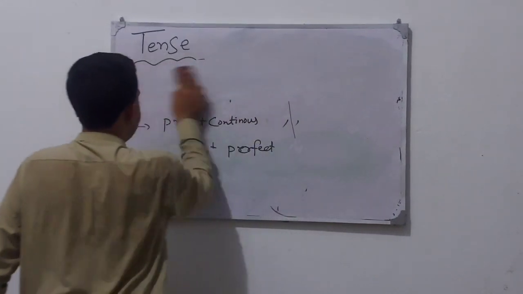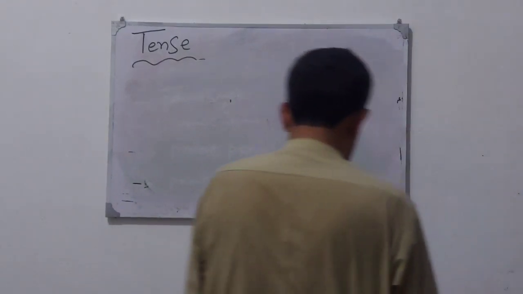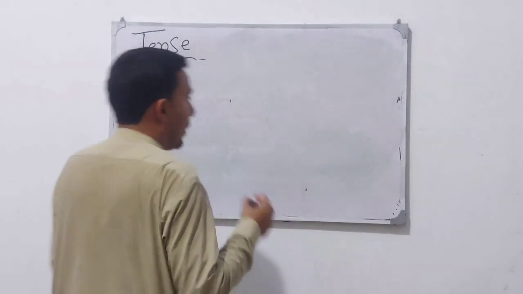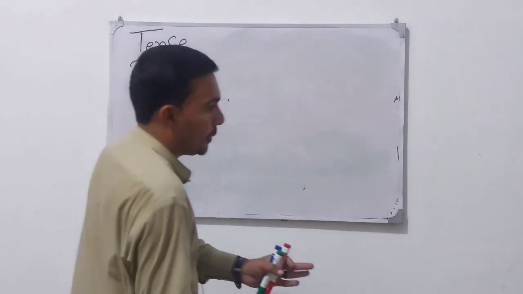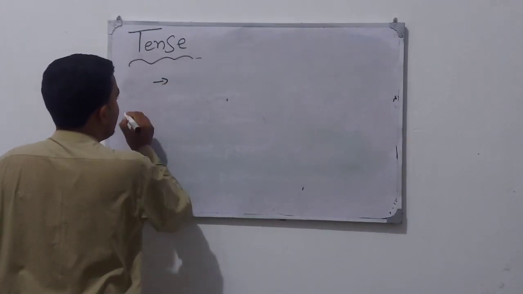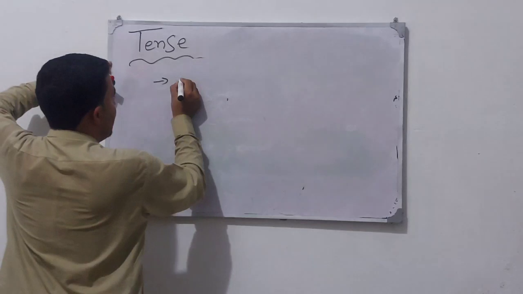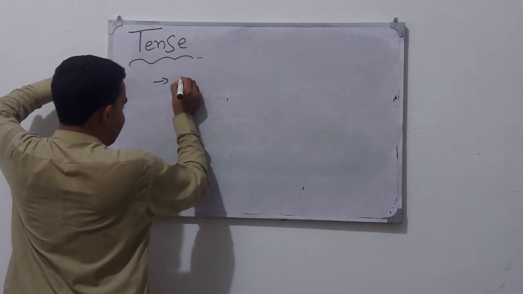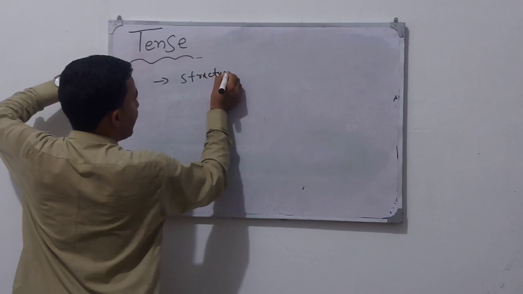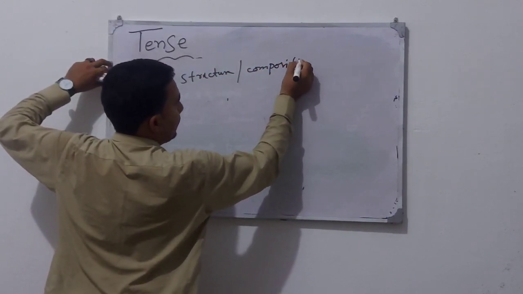Remember one thing: these 12 tenses will be discussed one by one, from present simple to future perfect continuous tense. The first thing we will study in a tense will be the structure or composition of the tense.